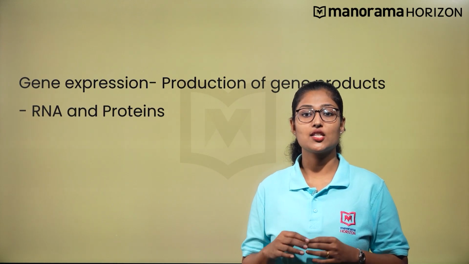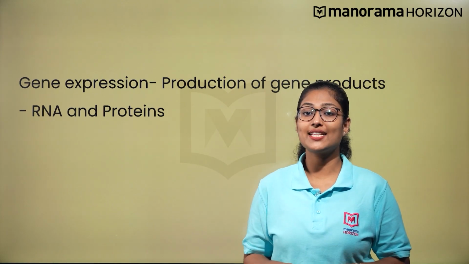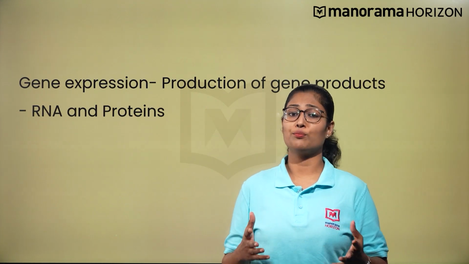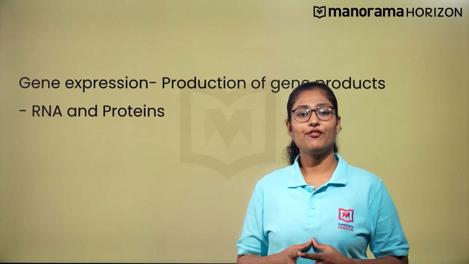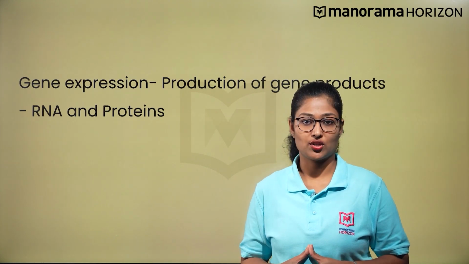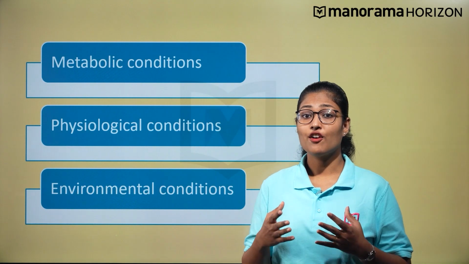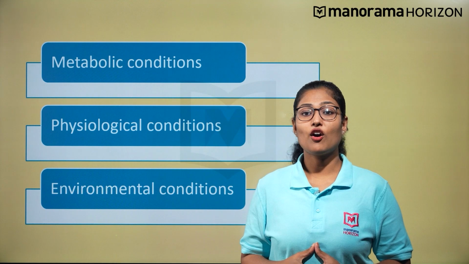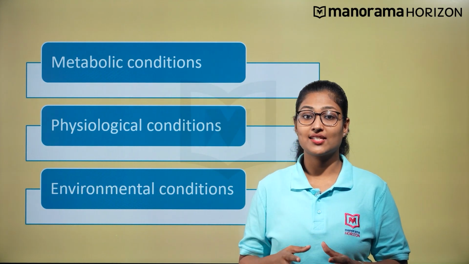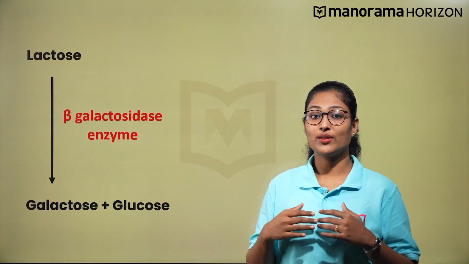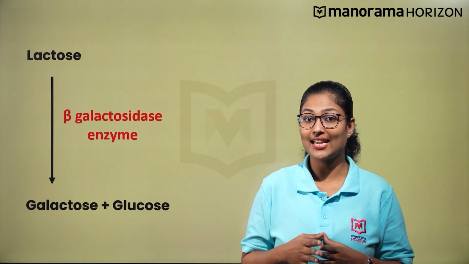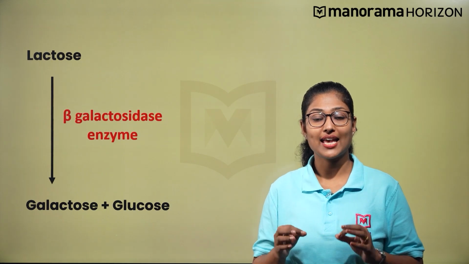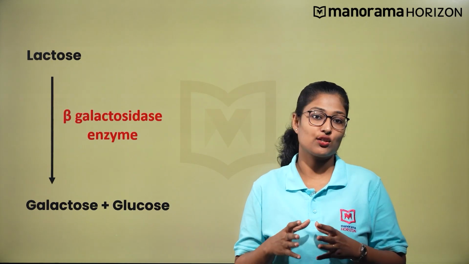Gene expression is one of the mechanisms used by the cell to regulate the production of gene products such as RNA or proteins. There are several factors that regulate gene expression, and they are metabolic, physiological, and environmental conditions. An example of the regulation of gene expression is the synthesis of the sugars with the help of beta-galactosidase enzyme by E. coli. The beta-galactosidase enzyme is the enzyme that hydrolyzes lactose.